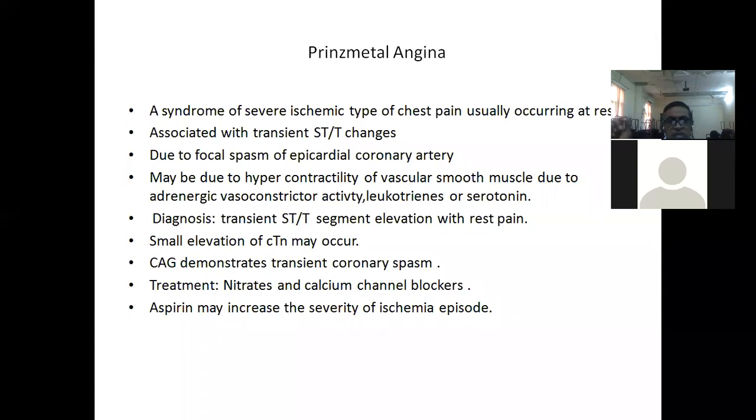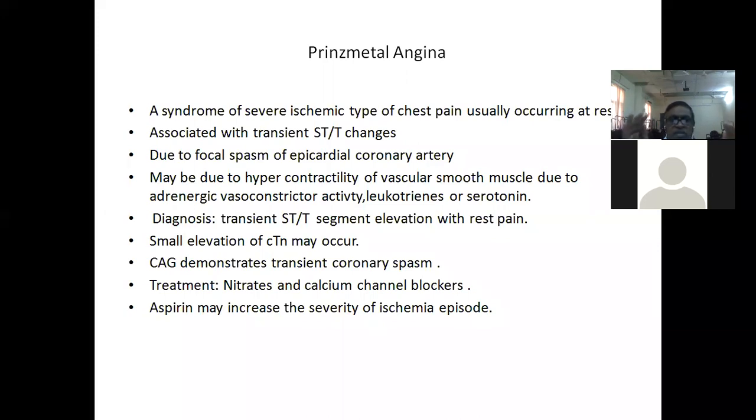On doing a CAG or angiogram, there will be a focal spasm of an epicardial coronary artery. For reasons not known, the incidence is coming down. One of the probable explanations is the hypercontractility of the vascular smooth muscle due to adrenergic drive, or leukotrienes, or serotonin. All these things have been proposed to be the cause for Prinzmetal angina.